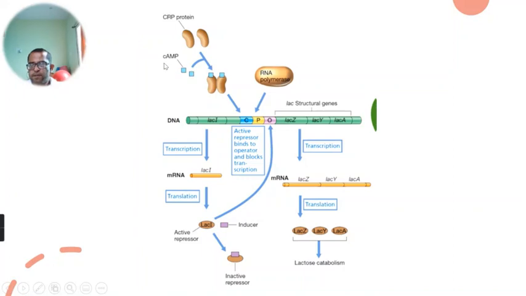When glucose level falls, these two combine, they get bound to this activator binding site, and some molecules of lactose permease and beta-galactosidase are there inside the bacterial cell. They take the outside lactose inside the cell, and they convert this lactose into allolactose. This allolactose is the inducer which binds to this lac repressor protein which is already bound there. Because of the binding of this inducer molecule to the repressor, this repressor gets dissociated from the operator. Then the operator is free as well as the promoter is free.